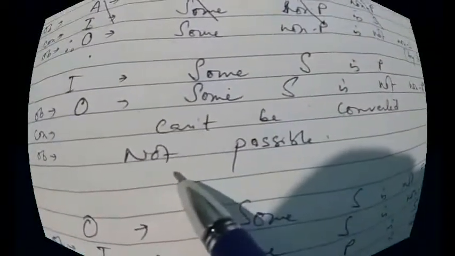Okay, now coming to I proposition, that is some S is P. I proposition is first of all obverted to O, that is some S is not non-P. But we know that O proposition cannot be converted, so we cannot get anything from this, and that's why our answer will be not possible. As we are not getting any conversion from O proposition, we cannot proceed, and that's why our answer will be not possible. That is, from I proposition, no contraposition can be done.